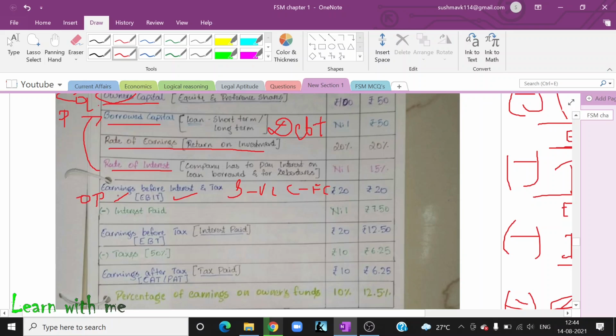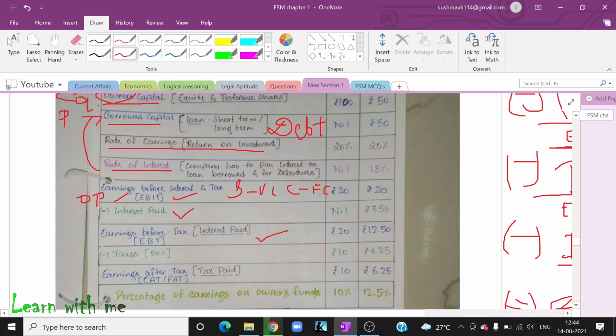After getting the profit, what do you have to do? The debenture holders will ask me, give me the money, bhaiya, give me the money. So you have to pay the interest to them. After paying the interest, the amount that is remaining is known as EBT. What is this? Earnings before tax.